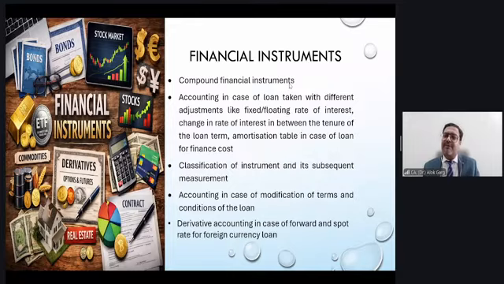If the company has issued a debenture at 6% for 1 lakh rupee and the market rate of interest is 10%, it means this debenture carries some risk, some equity portion also. Whenever there is a compound financial instrument, always remember liability has to be valued first, equity will be the residual.